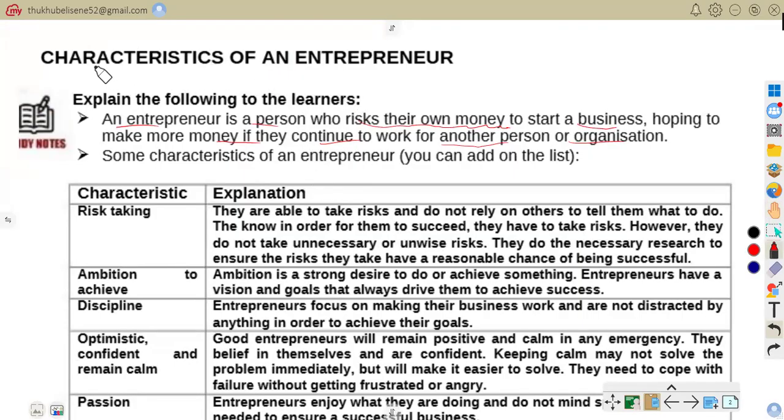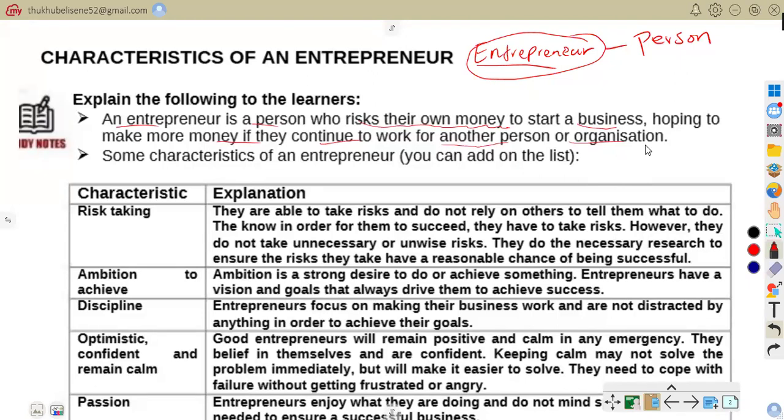So in short, when we talk of an entrepreneur, this entrepreneur is a person who starts and runs a business by combining resources and taking risks. Get me straight. This is the person who is going to start. When you talk of entrepreneur, you're talking about a person who combines resources.